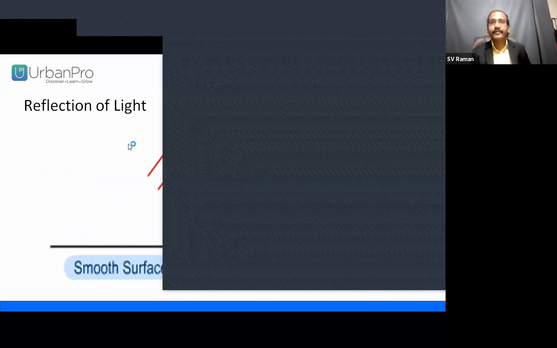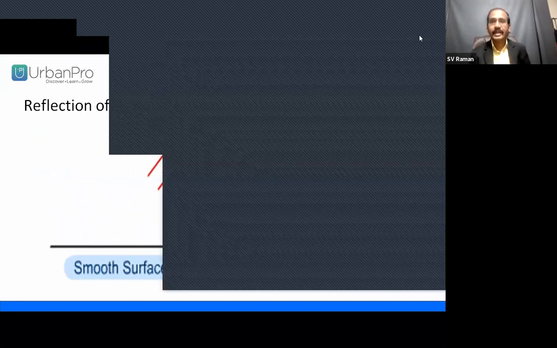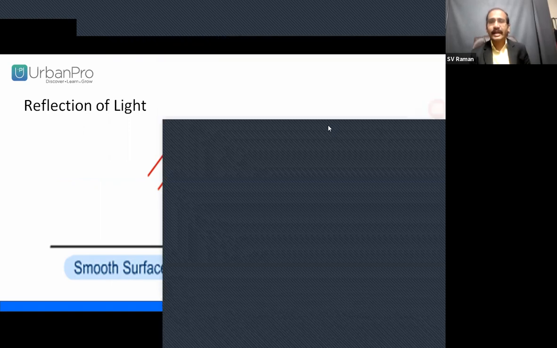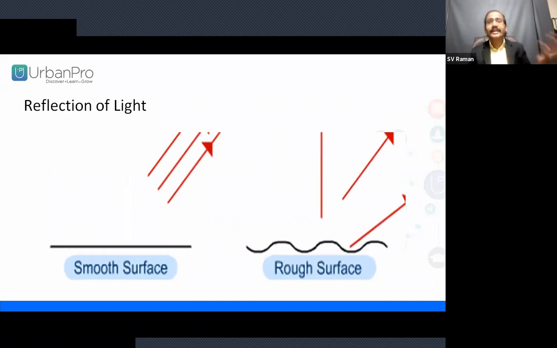Then on the same footpath, which is not giving that much reflection, we are not getting that much intensity of light. Okay. Now what's happening? Well, clearly we can study.